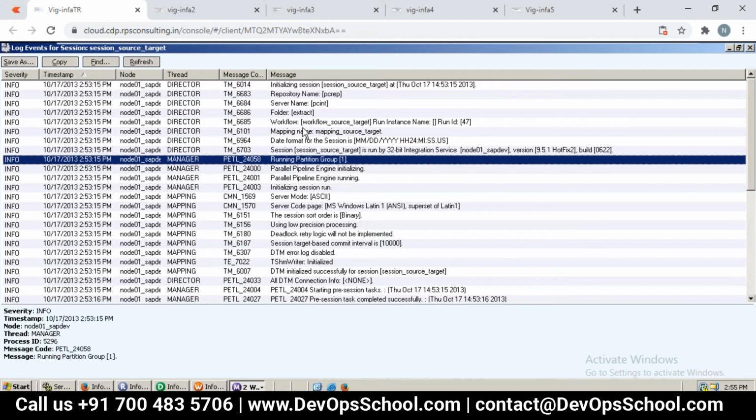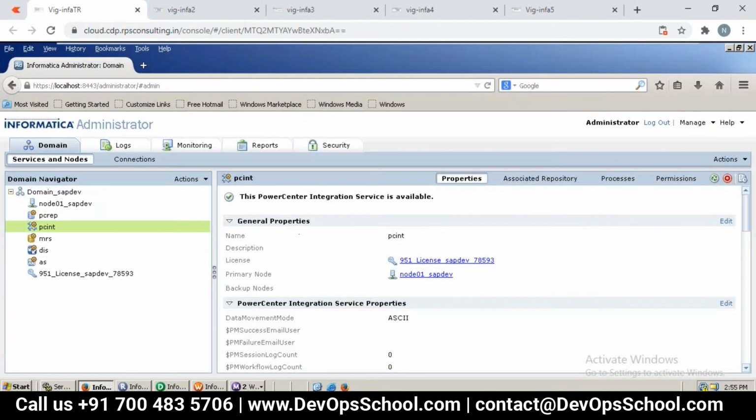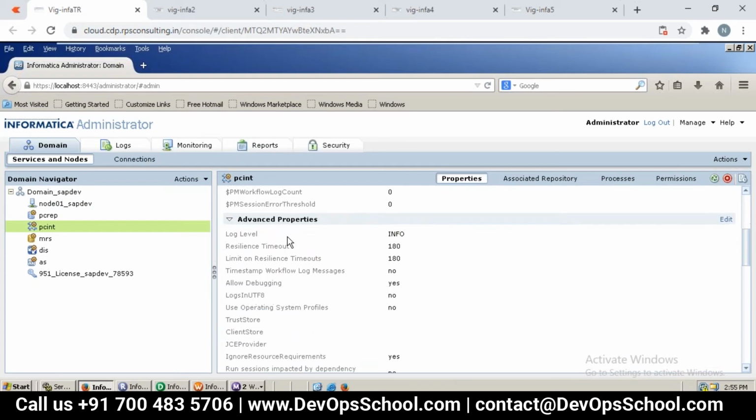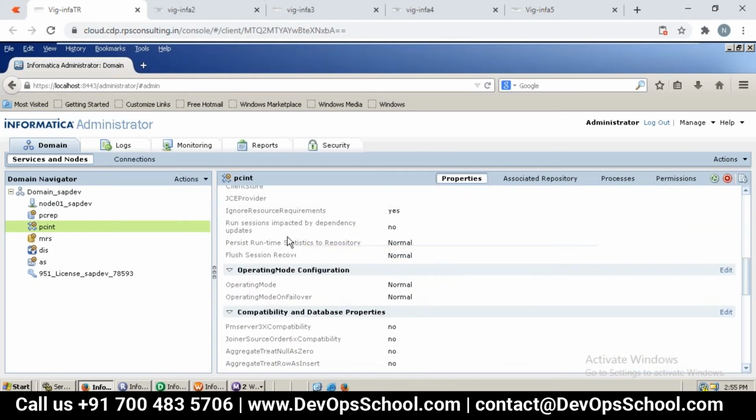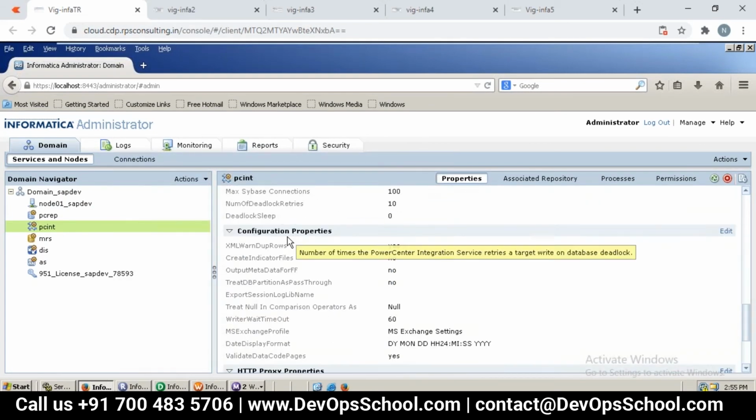Remember, we talked about theory, right? So the partitioning part. By default, what does this particular Informatica use? Single node configuration. Remember, when we configured this particular PowerCenter Integration Service, we could say what node we use for this integration service.